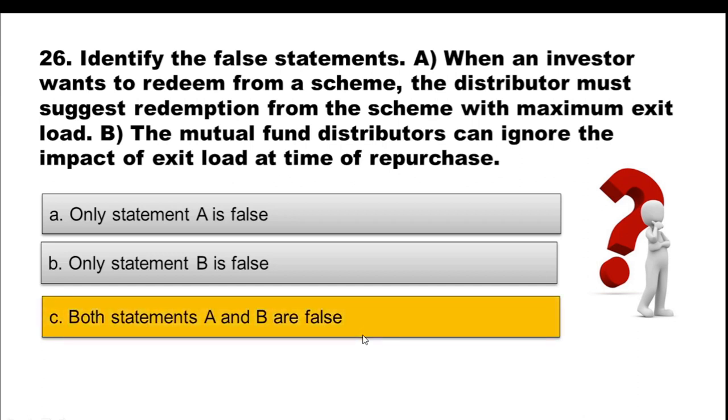And the correct option is option C. Both statements A and B are false. Okay. So distributor must suggest redemption with minimum exit load. Here it is mentioning maximum exit load, which is totally wrong. Distributors should always suggest that redemption should be with minimum exit load, and that's why most of the distributors